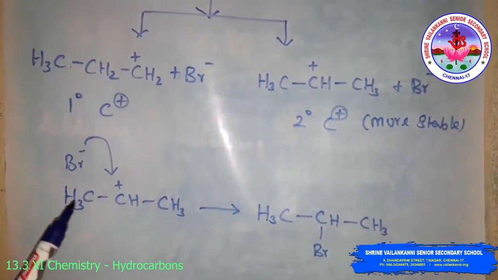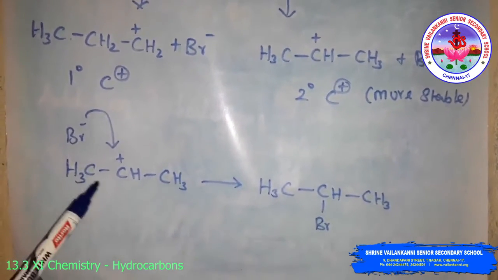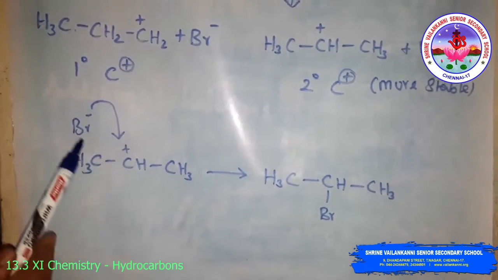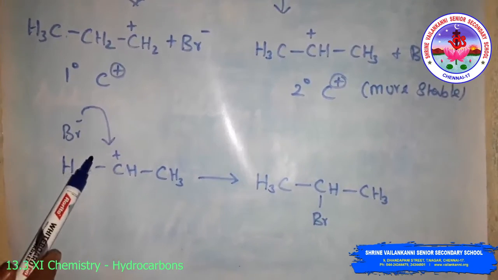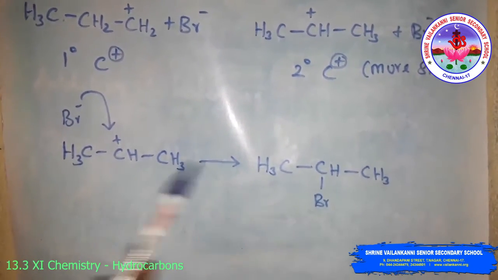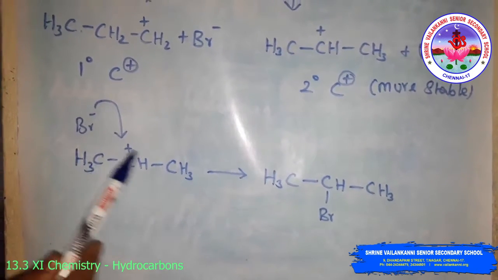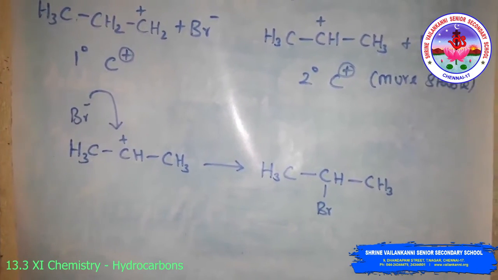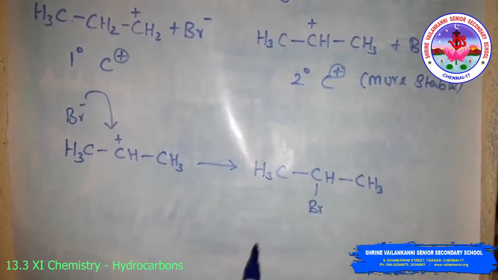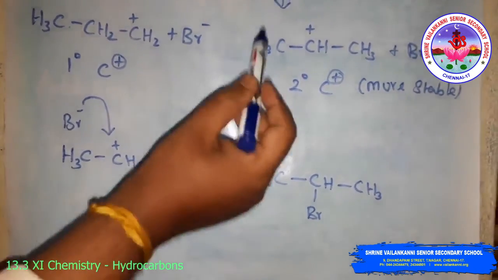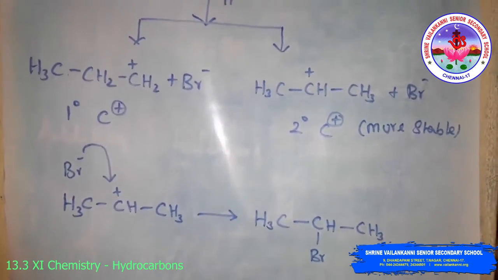Then the carbocation is attacked by the bromide ion to form the product like this. The carbocation is stabilized by the bromide ion, so the bromo compound is formed. So this is 2-bromopropane. It will be the major product.